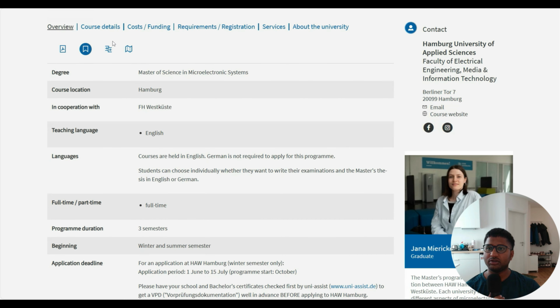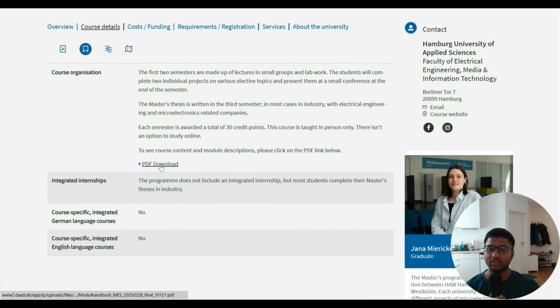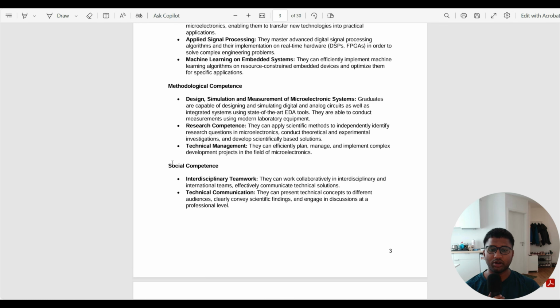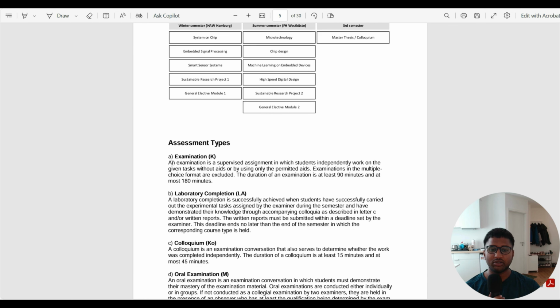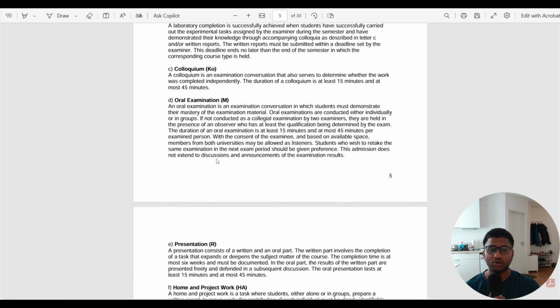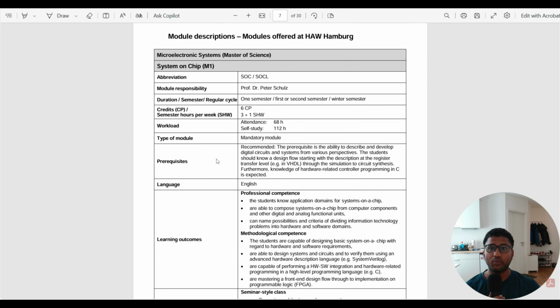In the course details you can also see the same information, how it is divided into each particular course, and this is the complete module handbook. You can go through what subjects they are teaching. Say, for example, system on chip: you can go there and see what content they are teaching and who the professor is. You can also check out his LinkedIn profile if it is there.